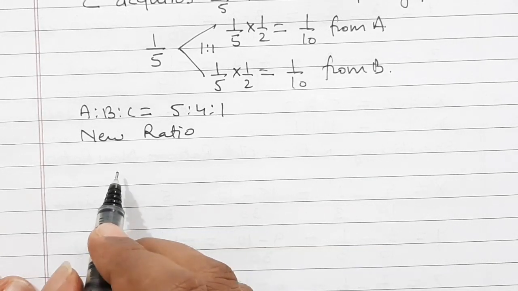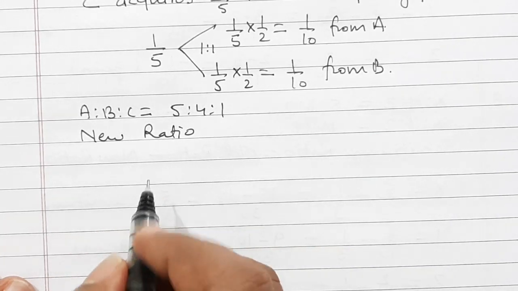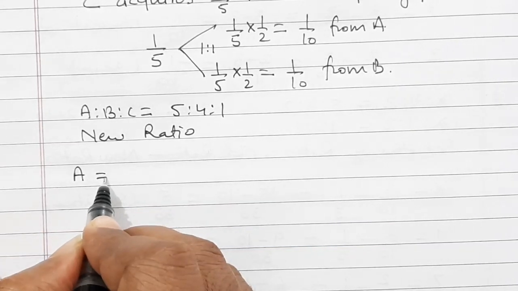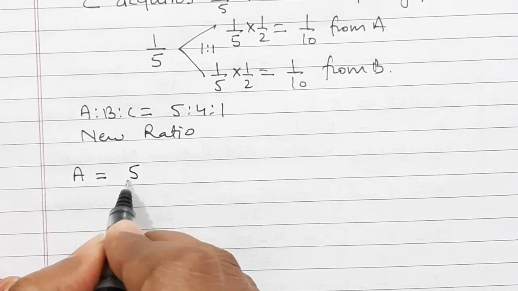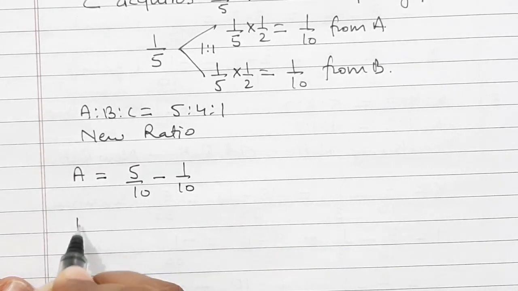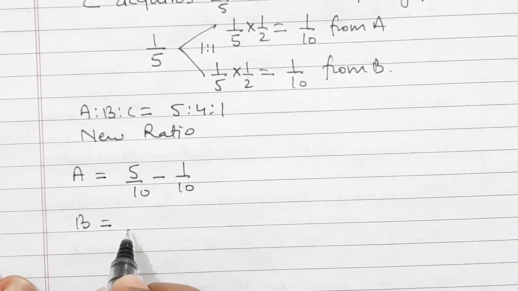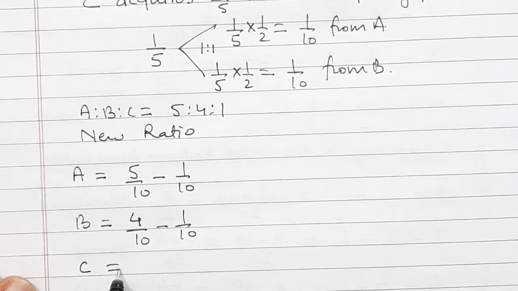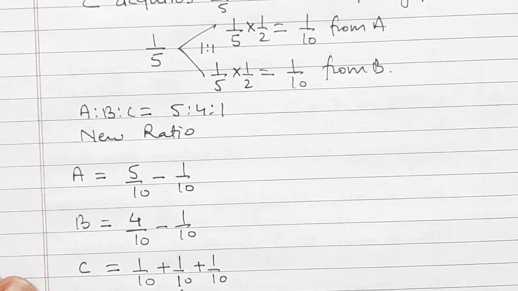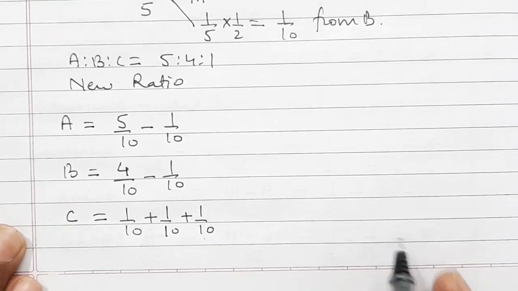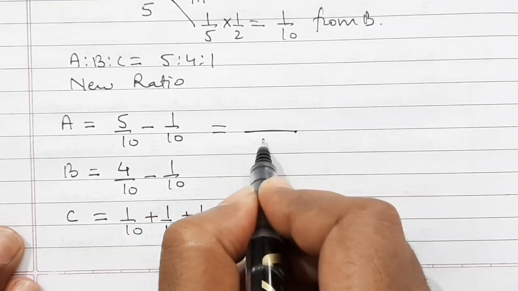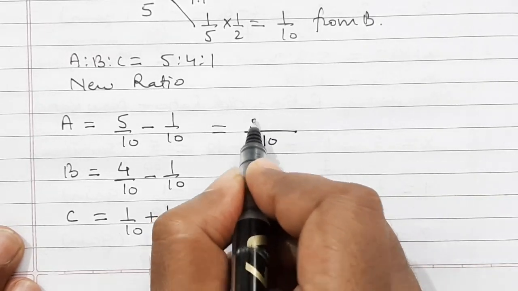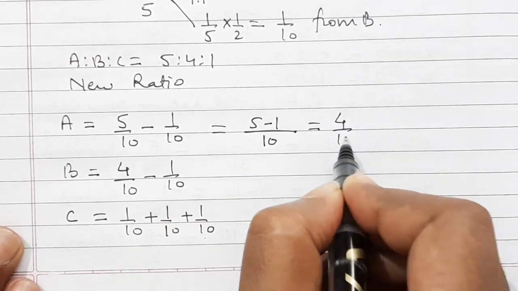when we are calculating new ratio, then A is equal to 5/10 minus 1/10, and B is equal to 4/10 minus 1/10, and C is equal to 1/10 plus 1/10 plus 1/10, that is from A and this is from B. Now if we calculate this, in the denominator LCM is 10 and 5 minus 1 is equal to 4/10.